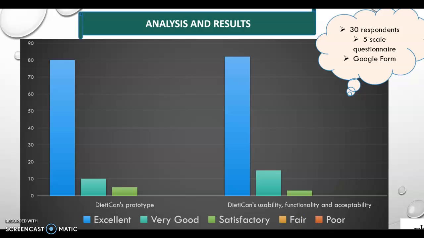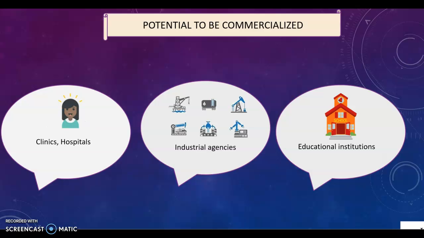So this is the analysis and results from Dietitian's system. Basically, we can conclude that Dietitian has an excellent prototype and system in terms of usability, functionality, and acceptability. And we can conclude that no respondent responded that Dietitian has a very poor or average interface.